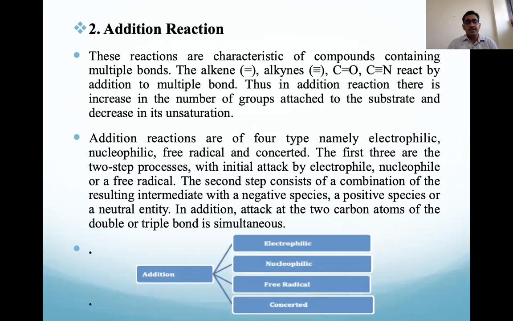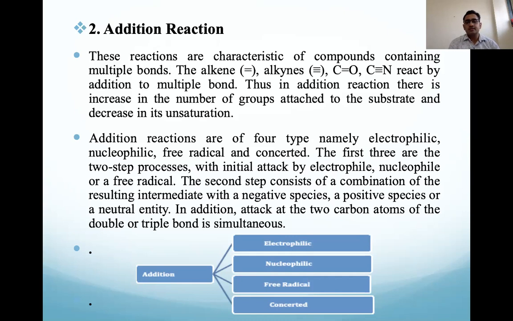So we already discussed the substitution reaction. Now we will discuss the addition reactions. These reactions are characteristic of compounds containing multiple bonds. When addition takes place, there should be room to accommodate any group, any atoms. Only the pi bond has the capacity to form extra bonds. So the pi bond breaks, and two sigma bonds can form on that pi bond containing compound. Alkenes, alkynes, carbon-oxygen bonds, carbon-nitrogen bonds, these multiple bonds are useful for addition.